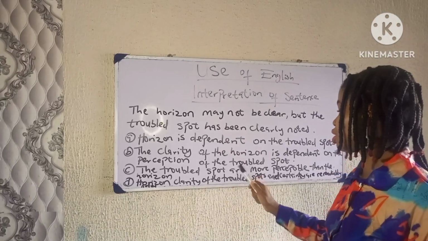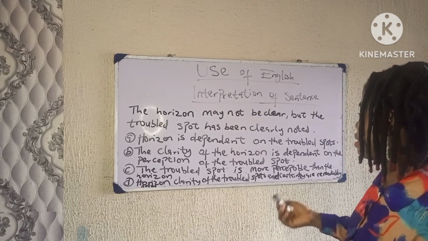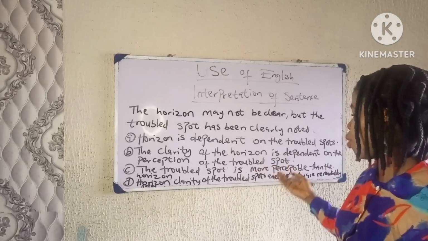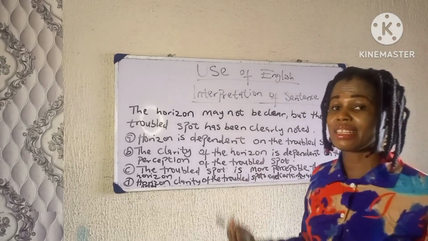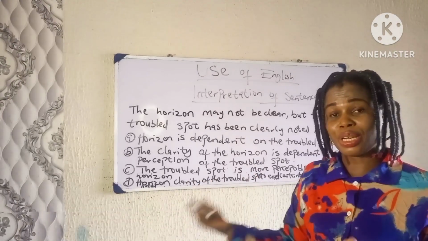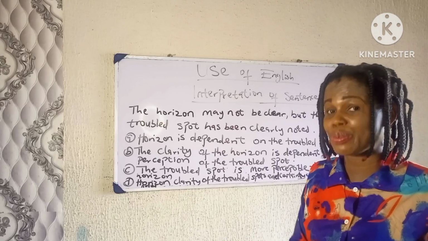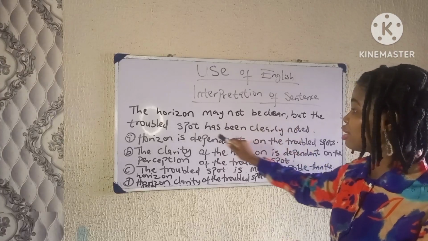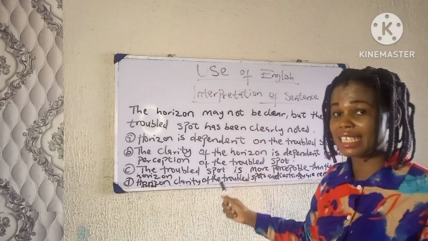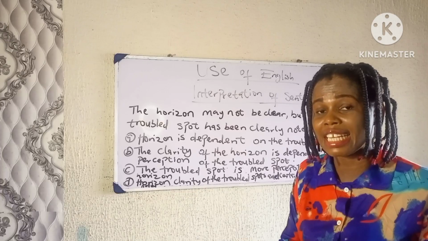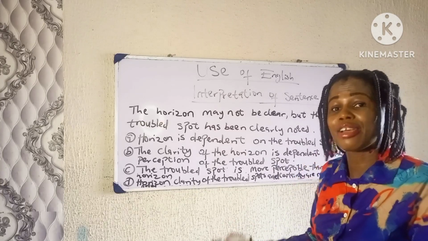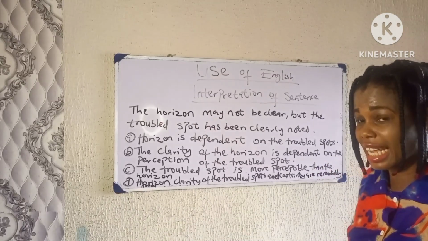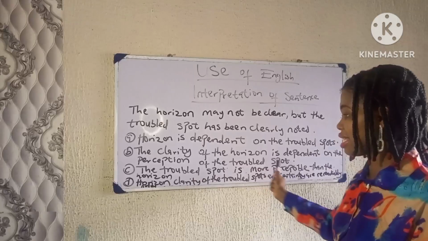Okay. Option C, we have the troubled spot is more perceptible than the horizon. The troubled spot is more perceptible than the horizon. This is the correct answer, okay? This option says the trouble spot is more perceptible than the horizon. The horizon may not be clear, but the trouble spot has been clearly noted. It means that the trouble spot was more perceptible than the horizon, which is why it was seen, despite the fact that the horizon is not clear. Okay, so option C is the correct answer.